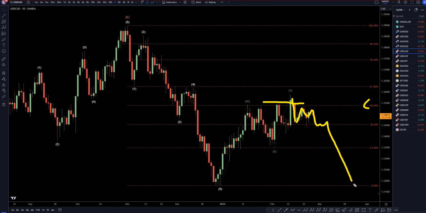I think there's a very good likelihood that it will make a lower high. This is a 1, this is a 2, and we're going to keep on going down for a wave 3, just like what I was showing on the much longer time frames.